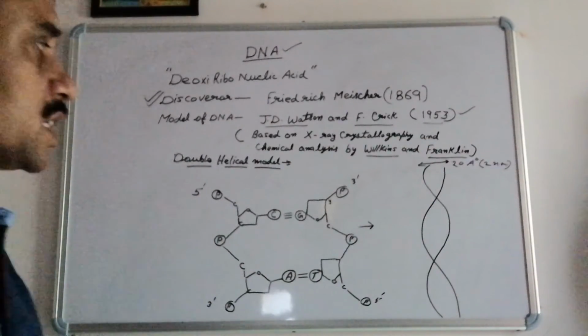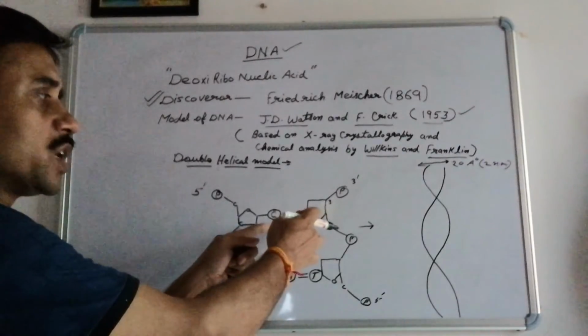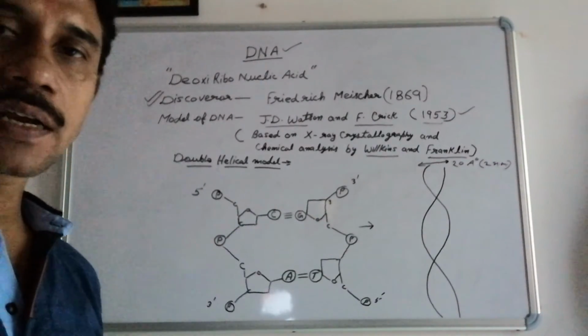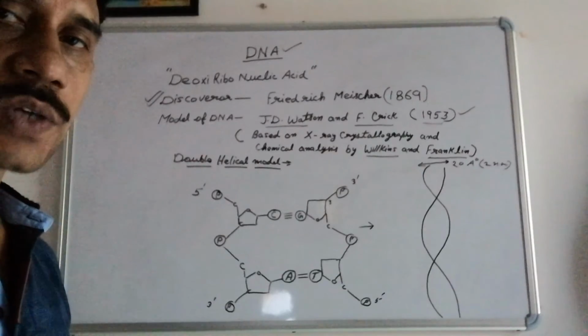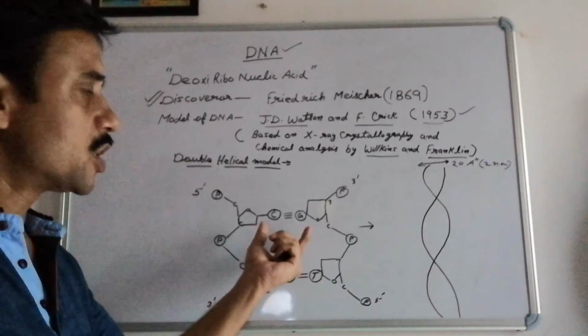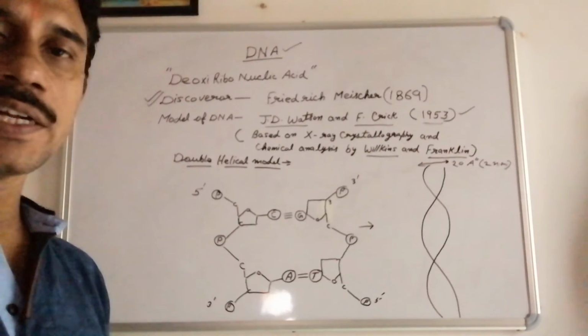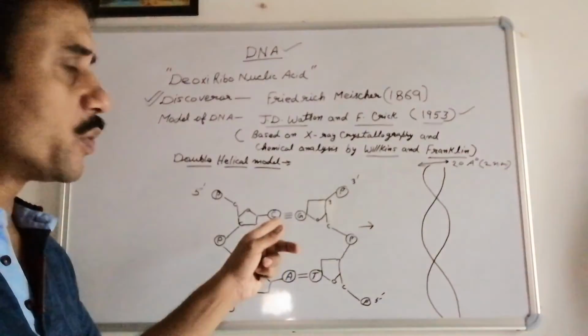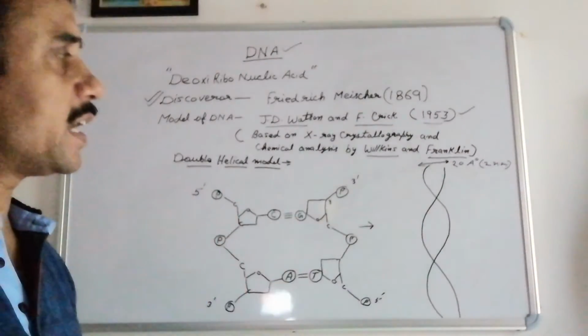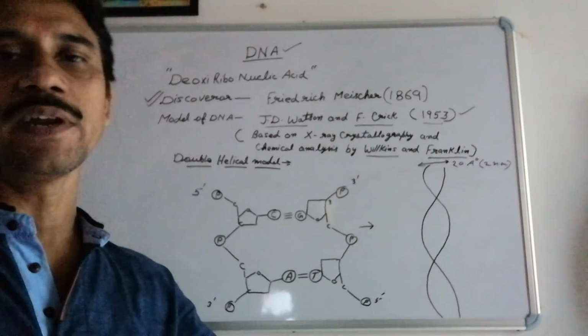Then the question comes: why is it not happening that two pyrimidines combine or two purines combine? The answer, very simply, is that if two purines combine or two pyrimidines combine, in the case of pyrimidines the diameter will decrease, and in the case of purines the diameter will increase. So an uneven diameter will form, which is not possible in the case of DNA.